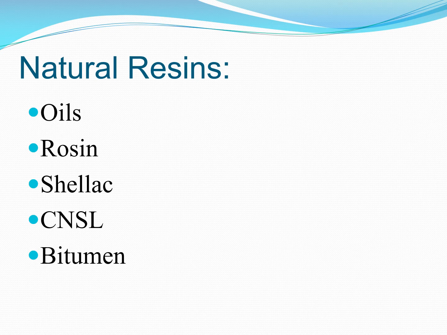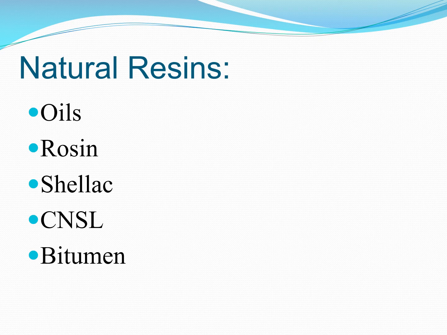So these are some examples of natural resins which are obtained from the natural resources. The first one is the oils. That means the vegetable oils I'm talking about. It includes linseed oil, sunflower oil, soybean oil, coconut oil. So all these types of oils can be used as resins. Then rosin. Again, this is a natural resin that is obtained from the pine tree.